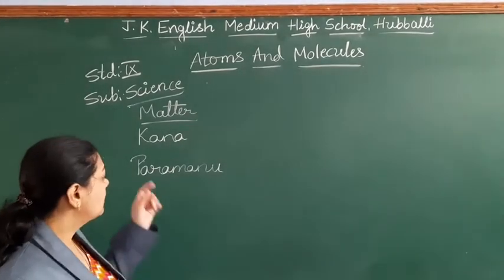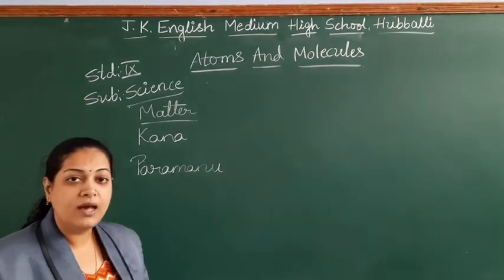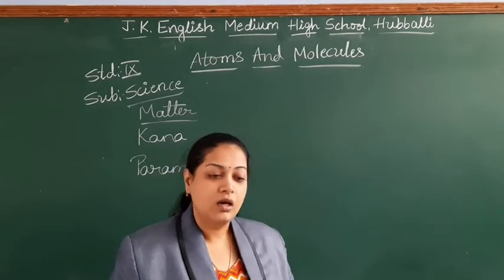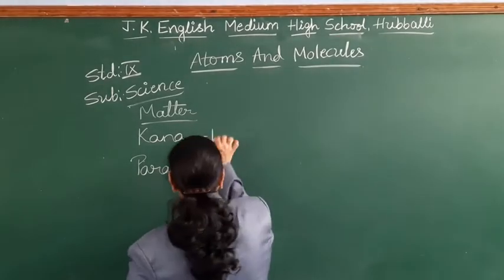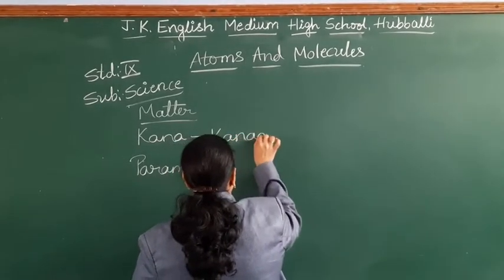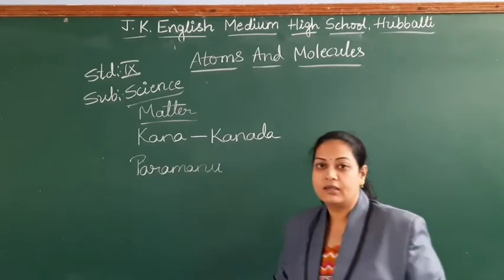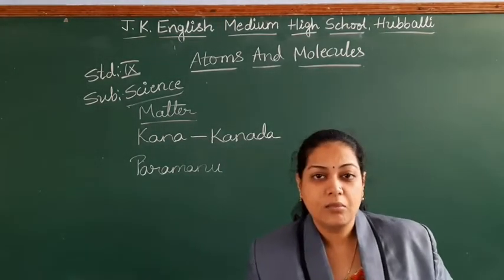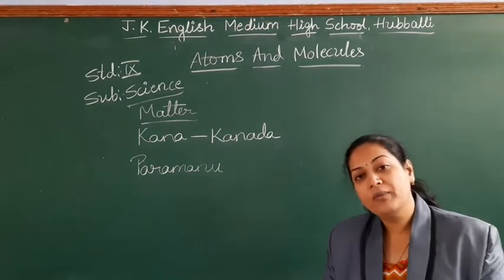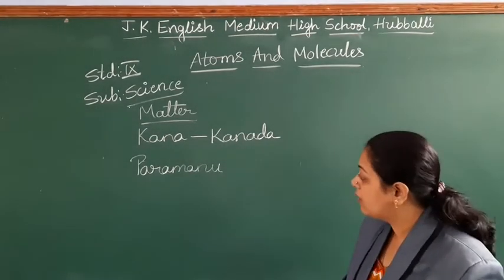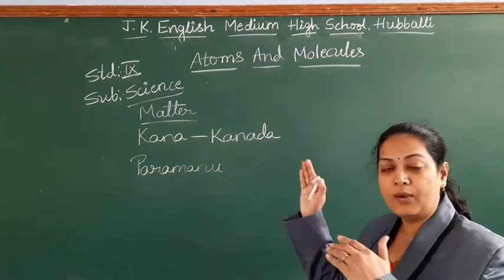This kana concept was said by one of the Indian philosophers, Maharishi Kanada. After him, so many scientists studied what matter is made up of.